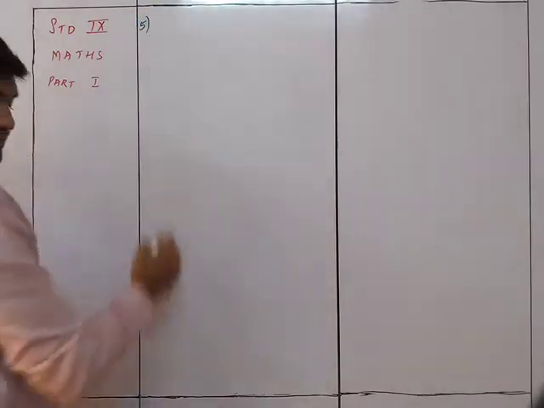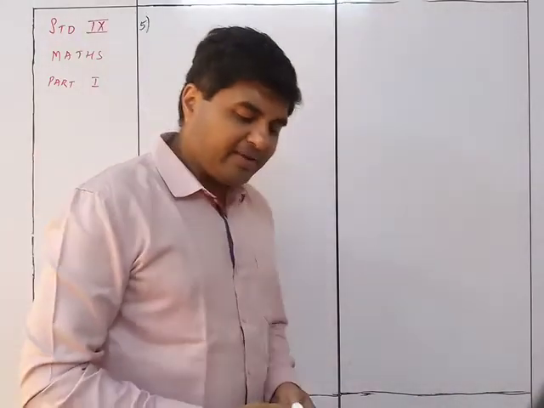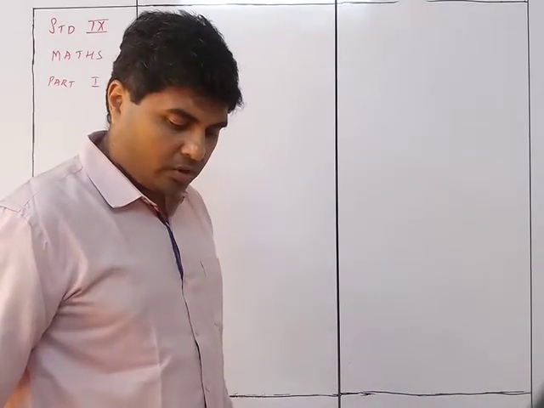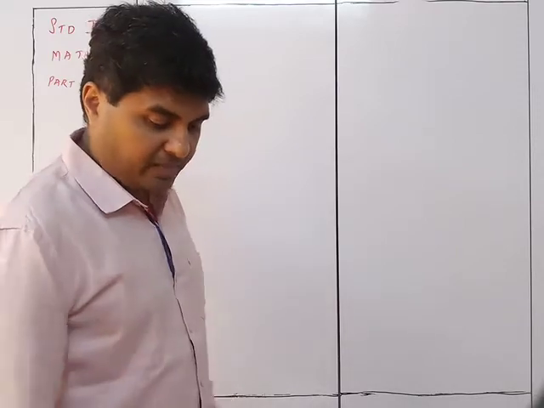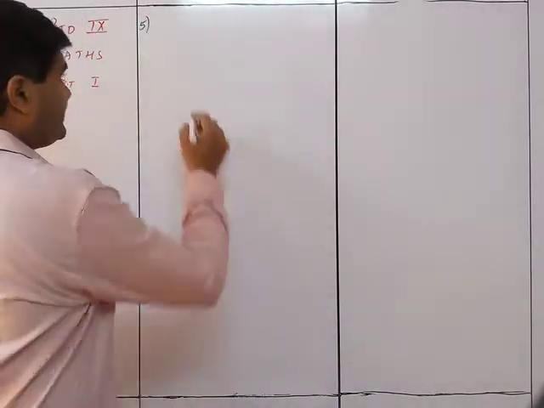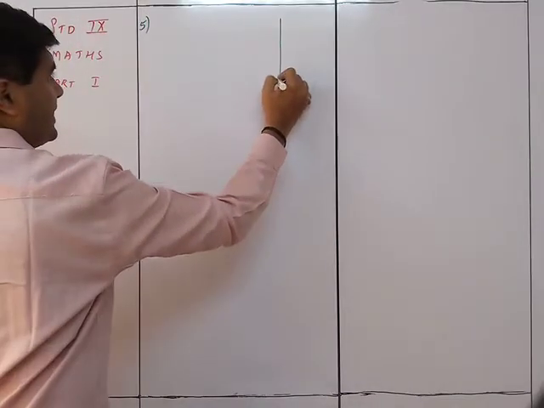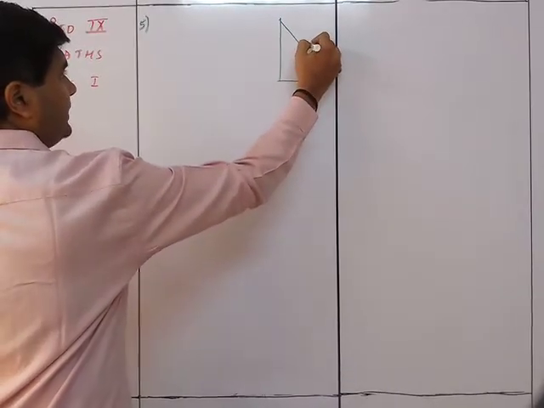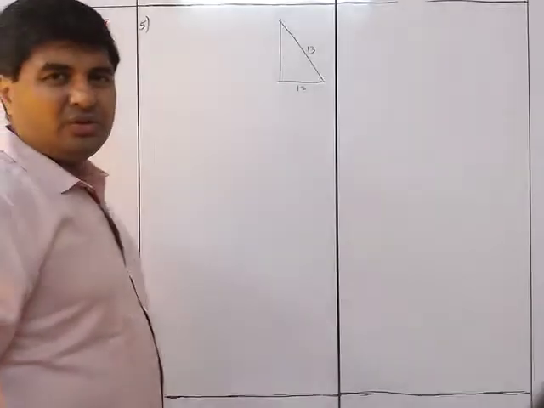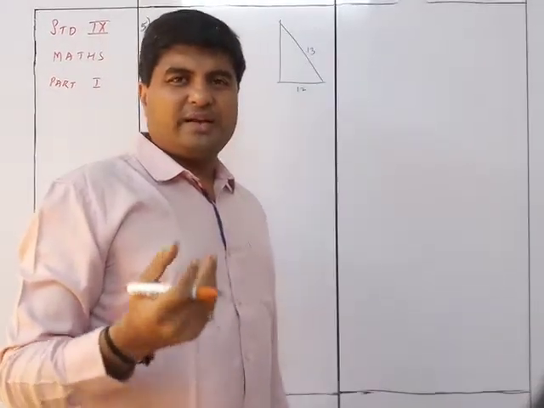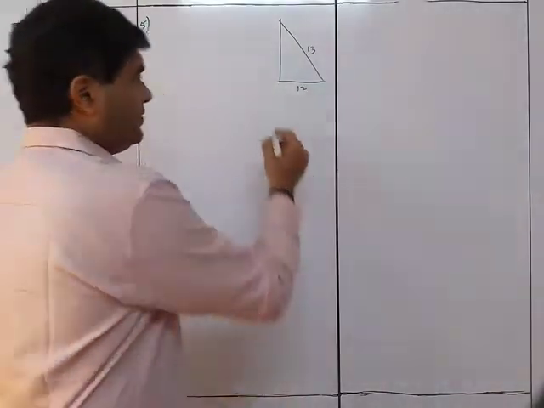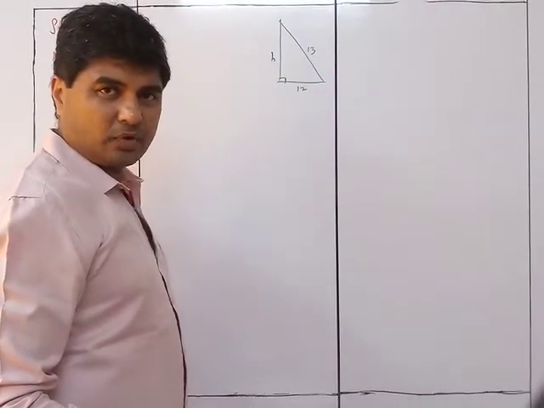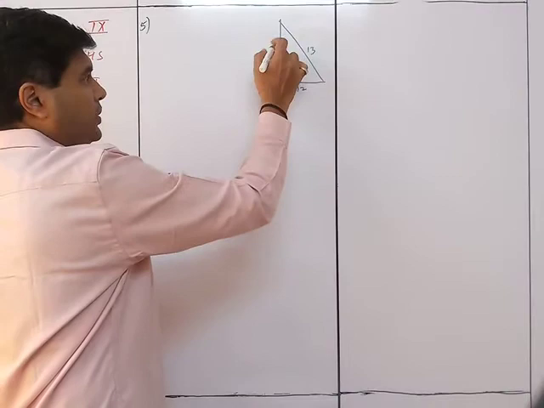Sum number 5. The base of a right angle triangle is 12 centimeters and the hypotenuse is 13 centimeters long. Find its area and perimeter. So it is something like this. This is a right angle triangle whose base is taken as 12 and the hypotenuse is 13. So instead of doing any other hassle, it is better to use Pythagoras theorem and find out this value of h over here. It will be easy.